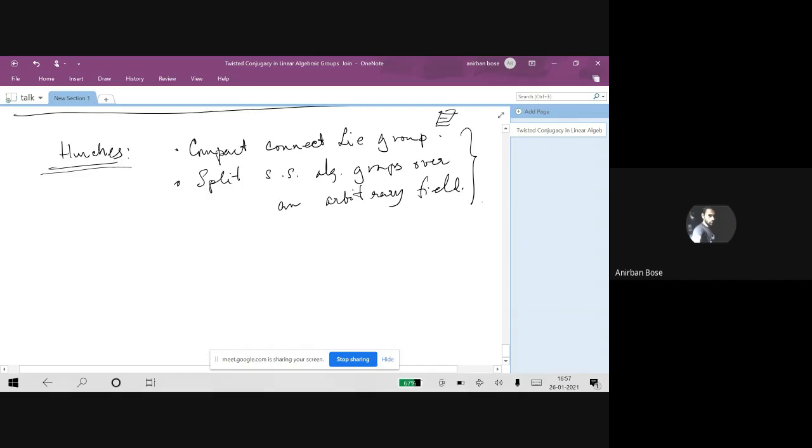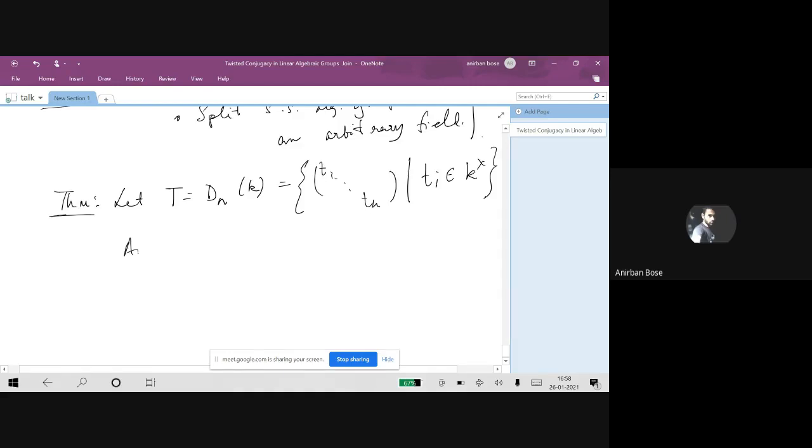And as I indicated towards the beginning, for tori, one can have a nice if and only if condition. So let me just mention that result. Let T be the group of all diagonal matrices, say T1 up to Tn, such that Ti is non-zero. You take this group, and one knows that in this case, automorphisms are given by invertible matrices over integers. So we take this.